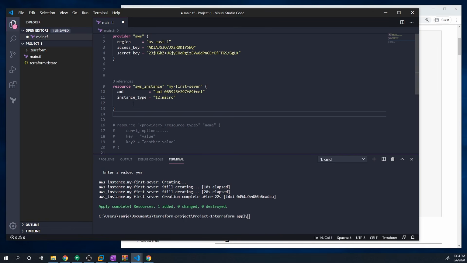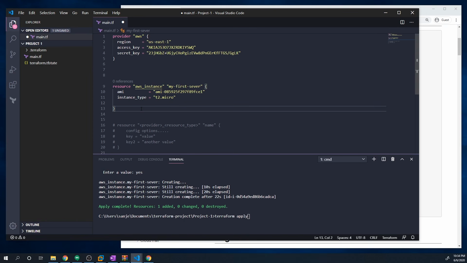And so if we look at our Terraform file here, it says that we should have just one AWS instance in our infrastructure, and that is it. So no matter how many times we apply Terraform or run Terraform apply, we should always just have one AWS instance, and that's this specific instance, right? So that's why in Terraform, we're not giving it a set of instructions to carry out. We're trying to define what our entire infrastructure should look like. And then Terraform will figure out exactly what needs to get deployed, what needs to remain the same, what needs to get deleted, so that our actual state in AWS matches what's being defined in our Terraform code.